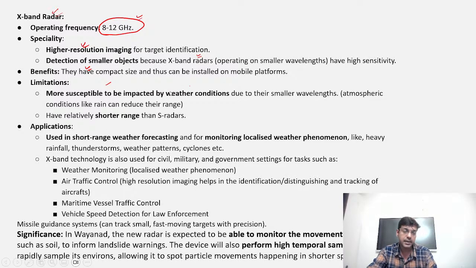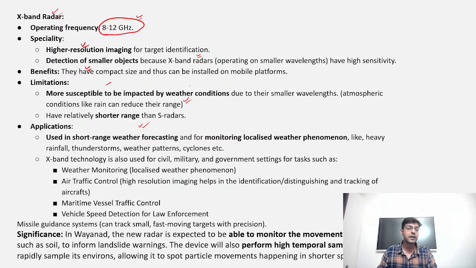But they have certain limitations, especially with respect to weather conditions. If the atmospheric conditions are not good, then we are not able to decipher from that interaction, especially when we are sending the radio wave and receiving the radio wave, right? So this is one problem associated with this X-band radar, and they have shorter range than S-band radar, right?